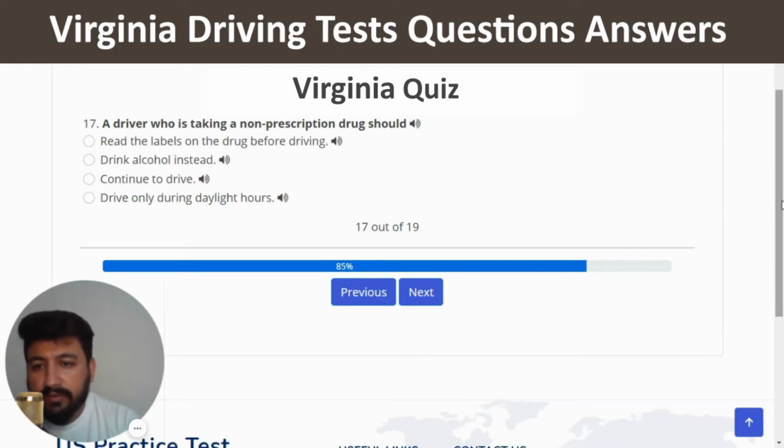Next. A driver who is taking a non-prescription drug should. The right answer is, read the labels on the drug before driving. So let's click on the first option.